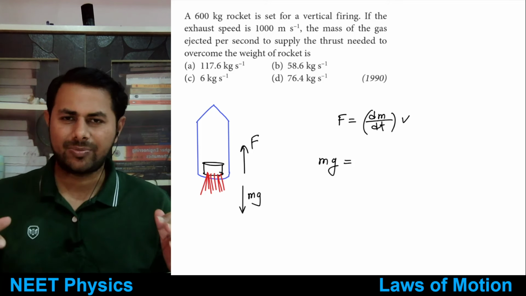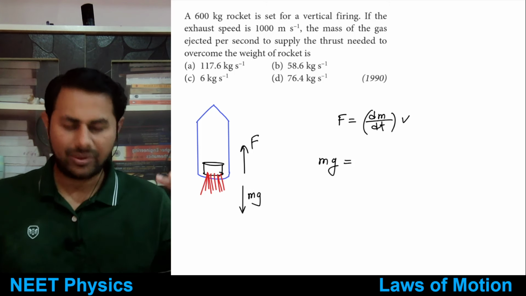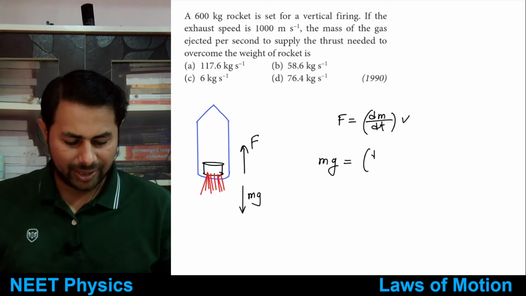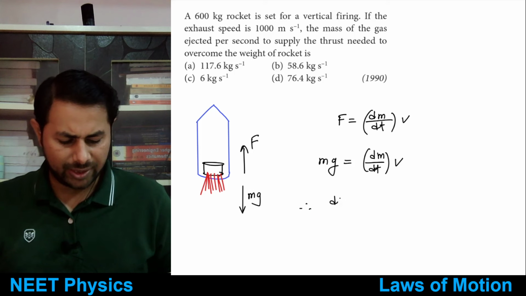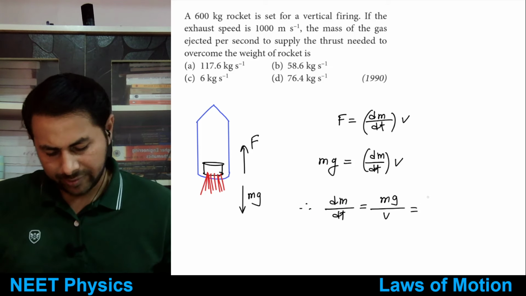That upthrust is supporting what? Weight of the rocket. That upthrust must be equal to mg. So mg equals dm by dt times v, and therefore dm by dt is equal to mg divided by v, right?